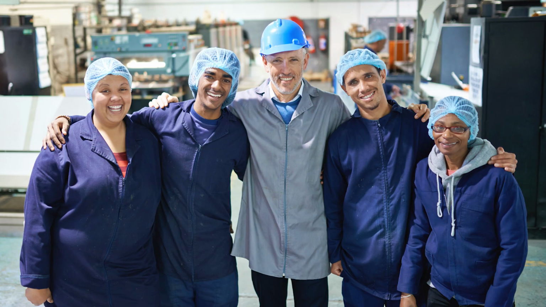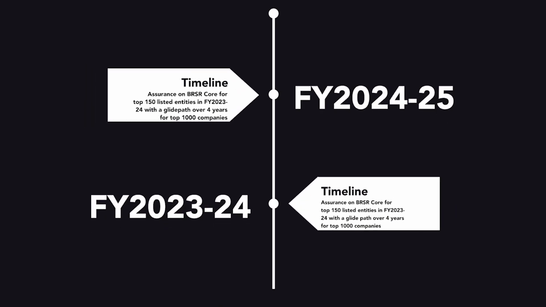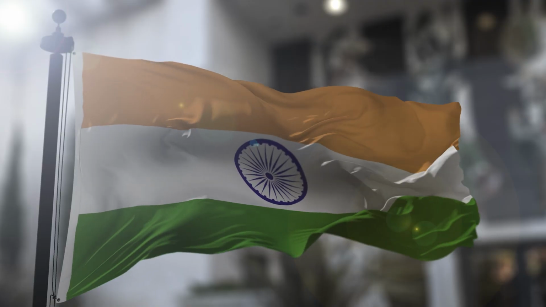When you talk about value chain, they also need to make sure that the suppliers and the distributors all follow these core metrics which are defined. And these metrics from suppliers can come out in a segregated format, which the company needs to declare and convert into an aggregated format. The timelines are very clear. In 2024-25, the top 150 companies of SEBI need to declare 75% of their value chain. And next year, the top 250 of the SEBI companies need to declare this. So it's very important that if you are working in India, you follow these norms.